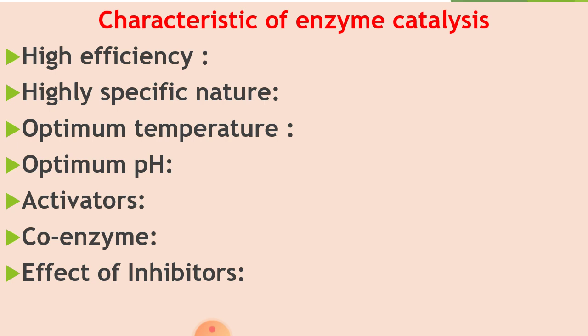Next, dear students, you have to know about the activators. Activators are basically ions such as Na+, Ca2+, Mn2+. They help in activation of enzymes which cannot act on their own strength. So when the enzymes are not active enough to carry out the particular reaction, in that condition the ions such as Na+, Ca2+, Mn2+ are added so that they can activate the enzymes, and hence these cations are known as activators.